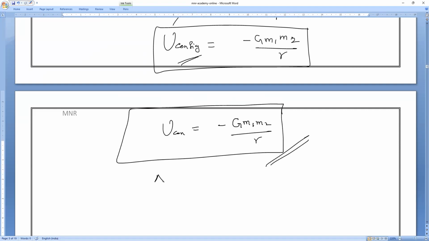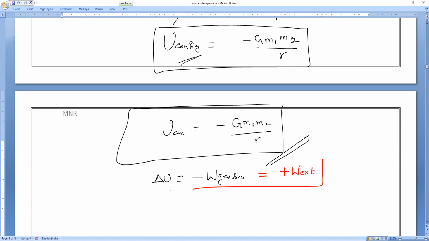So there are two formulas for change in potential energy. One is minus of the work done by the gravitational force for bringing the mass from infinity to the configuration, which is equal to the work done by the external forces. That is, minus of the work done by the internal forces is equal to plus the work done by the external forces.